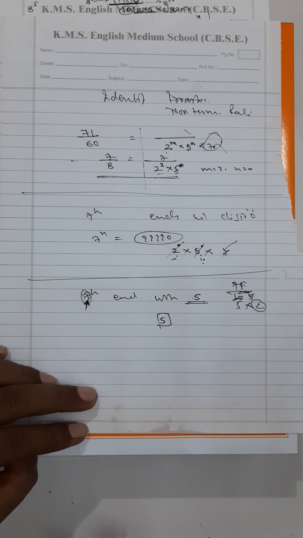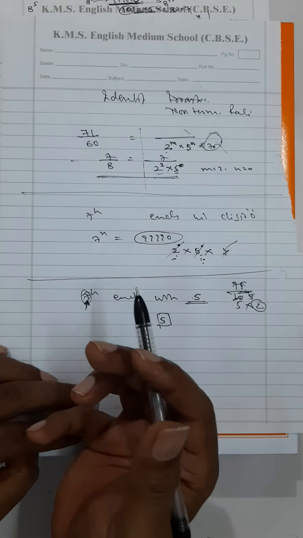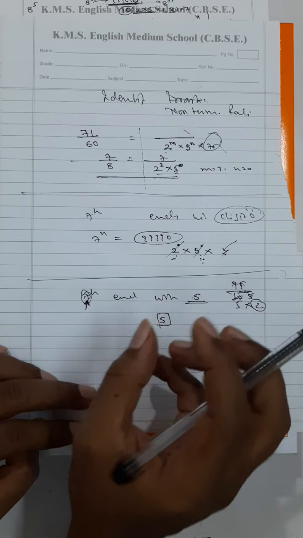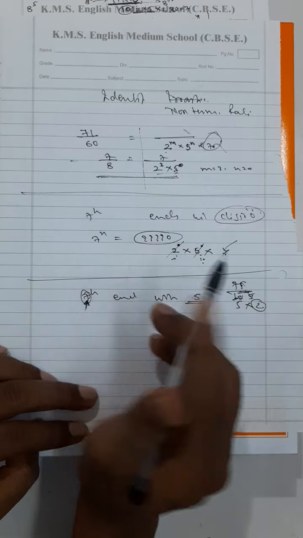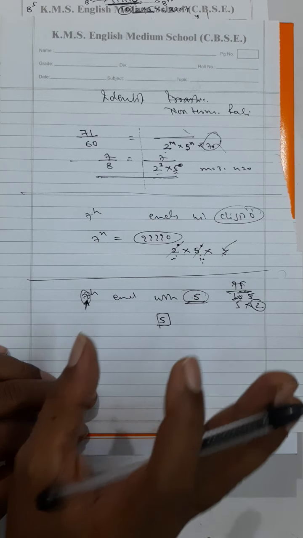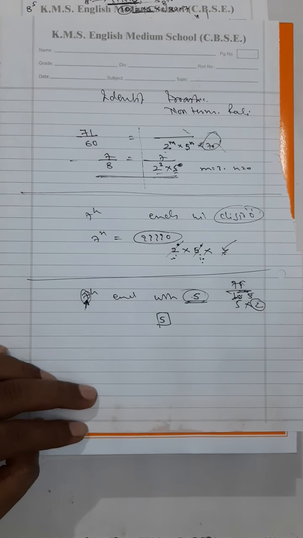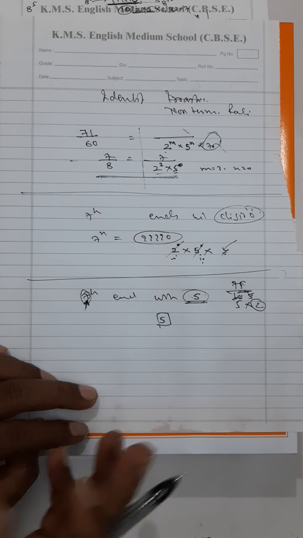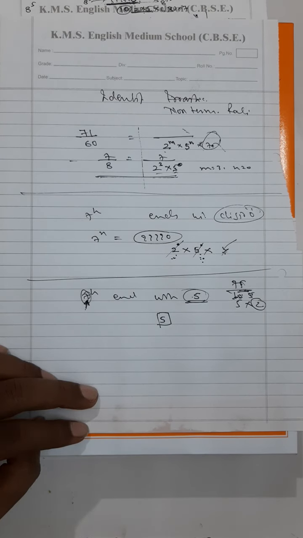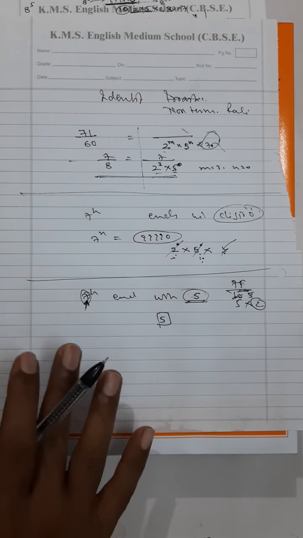Are you getting? This is what you have to identify, the property of the numbers. The property of a number ending with 0 is that it should have factors 2 and 5 both. The property of a number ending with 5 is that it should have a factor 5. That time you are not going to compare whether 2 and 5 both are there. 2 is not there, chalega. 5 has to be there. If 2 is there, 7 is there, 9 is there, everything chalega, but 5 has to be there. If 5 is there, it is going to end with digit 5. If 5 is not there, it is not going to end with digit 5, let anybody else be there. So that is what is going to happen.